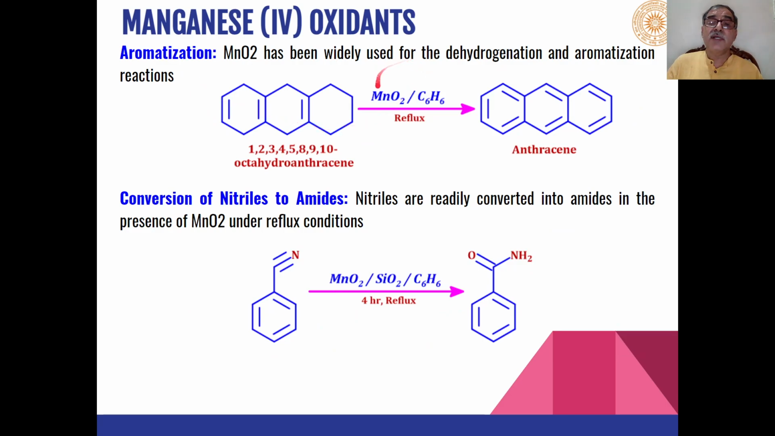Then manganese dioxide is also used for aromatization and dehydrogenation reactions of alicyclic compounds. For example, this 1,2,3,4,5,8,9,10-octahydroanthracene can be converted into anthracene when manganese dioxide is refluxed with benzene as the solvent. Similarly, nitriles can be converted into amides by using manganese dioxide under reflux conditions.